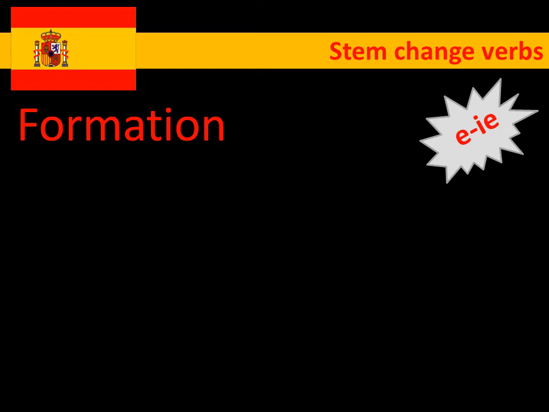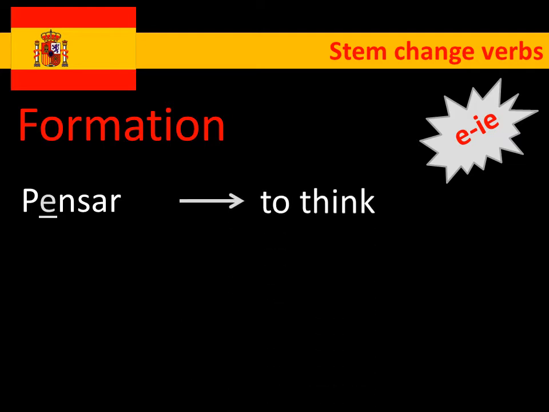Okay, so now we're going to look at the formation of the stem change verbs then. And there are three different types of stem change, and we're starting with the one which is E to IE. Okay, so as you can see, we've got pensar. Pensar means to think. So, I've underlined the stem change, okay, which is the E.